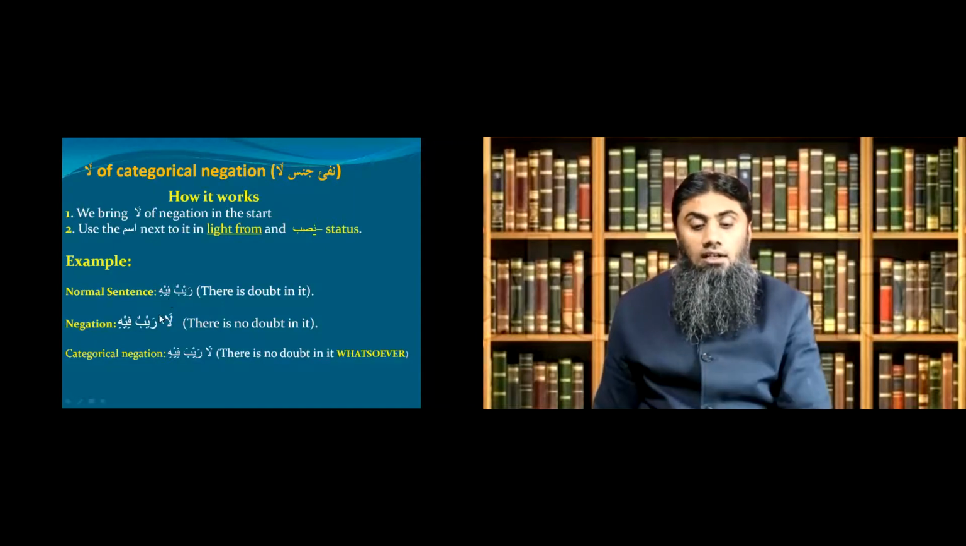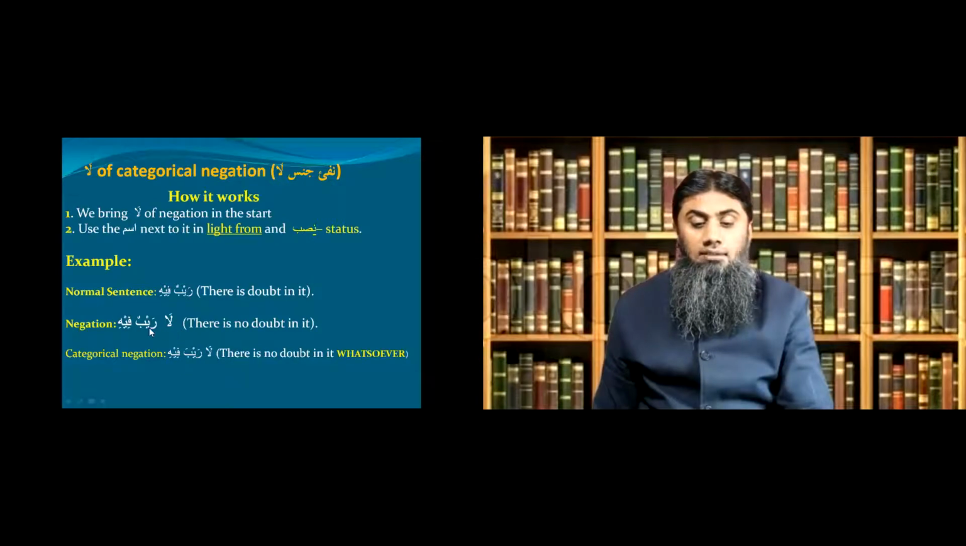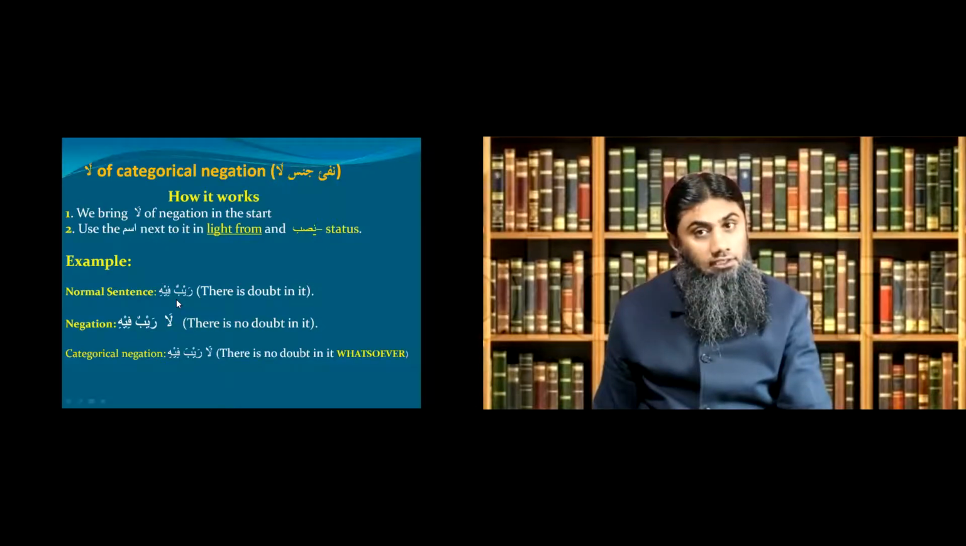Clear? Now, let's make it a normal negation. La raibun fihi. What I did, I only put a la in the start. La, and the rest of the sentence is the same. La raibun fihi. There is no doubt in it. The normal sentence was, there is doubt in it. When you negate it, you make it la raibun fihi. There's no doubt in it.